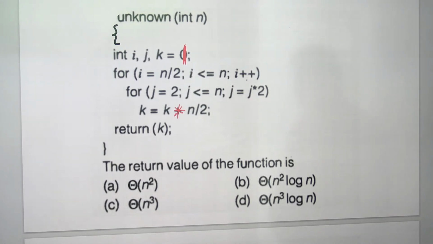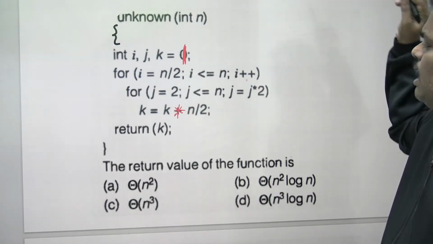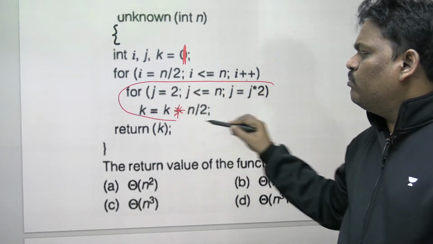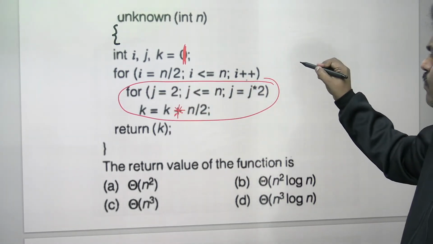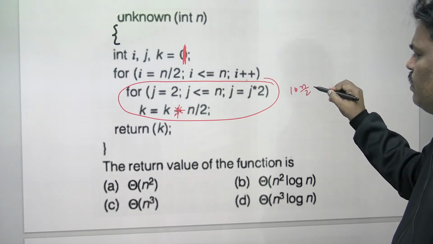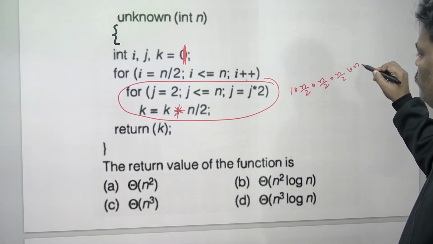What will be the answer? If K is equal to K into N by 2, what is the return value? I will do it once. Can you see this? See this one. This loop is repeating log n times. The first time, 1 into N by 2. Again N by 2. Again N by 2.